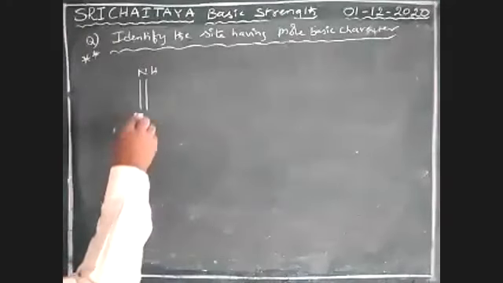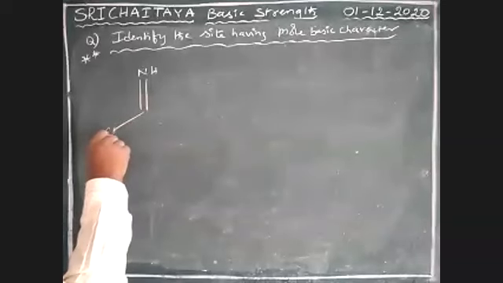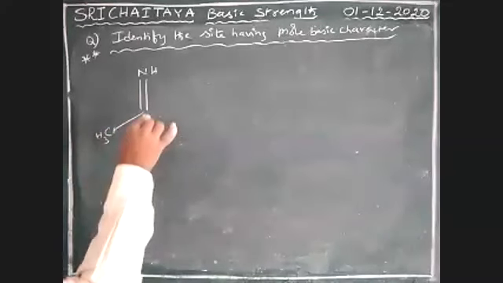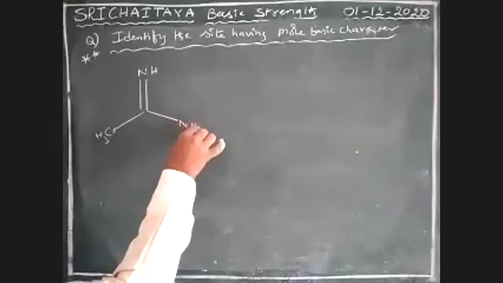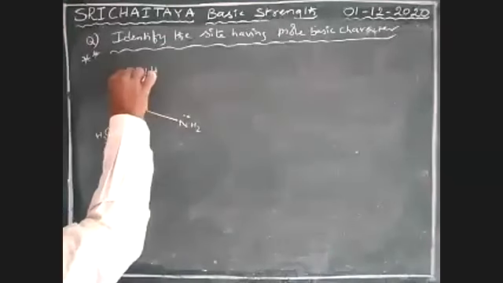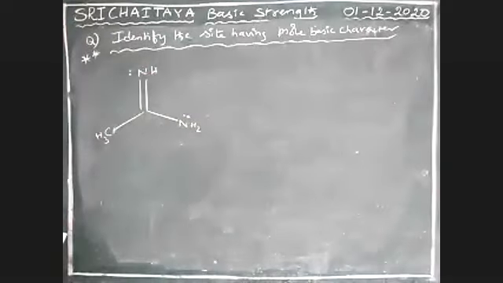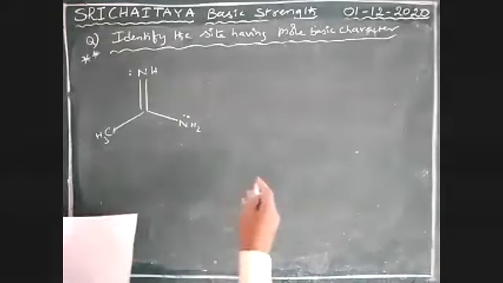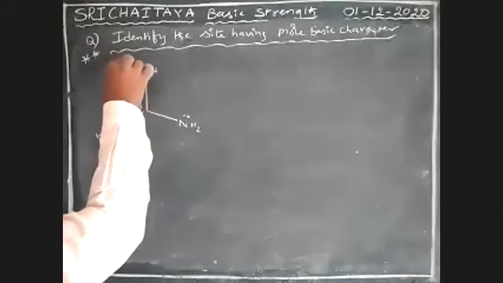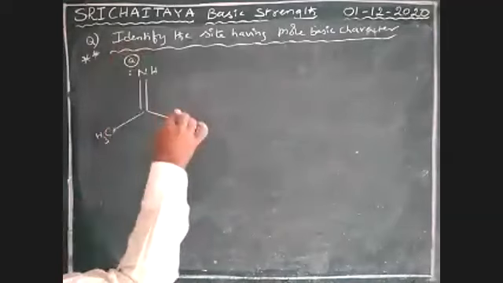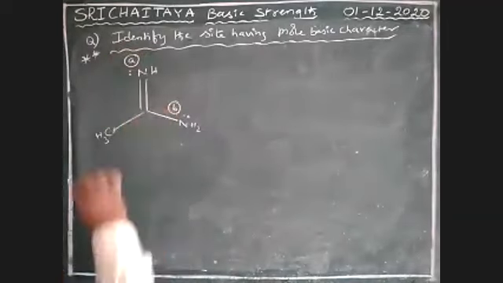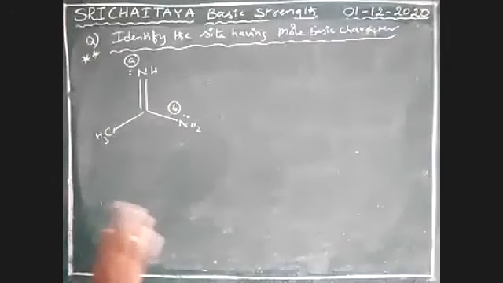NH, it is CH3, it is NH2. Okay. Next, here this is A site, this is B site. Among A and B, which one is more basic? Which one is ready to donate that lone pair?